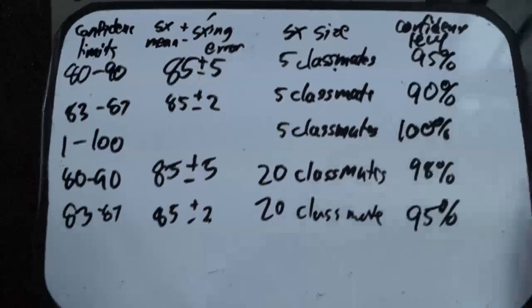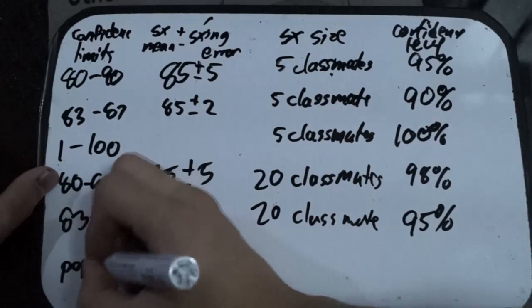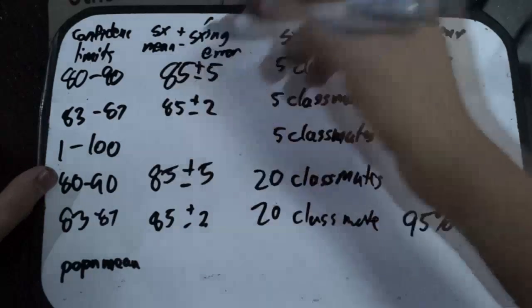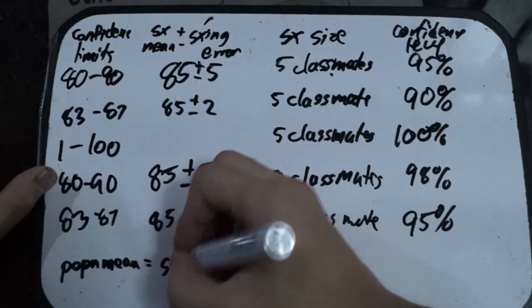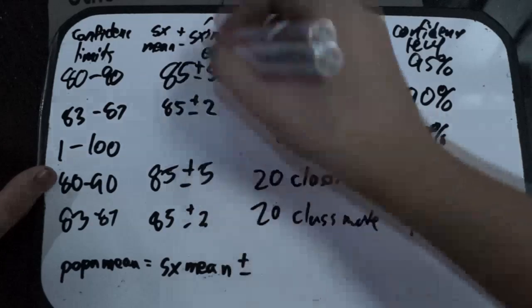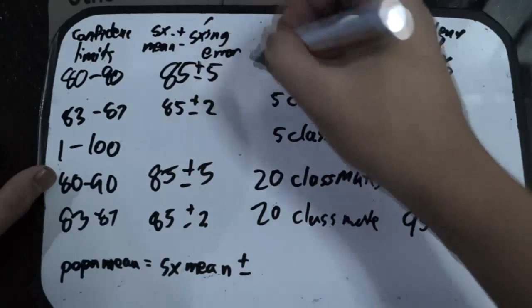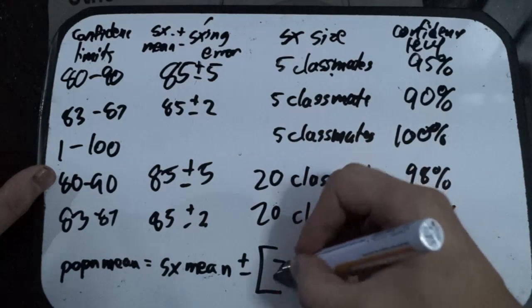All of this is related in an equation of population mean. For this example, your population mean would be the actual grade you got, equals your sample mean plus minus, so take note, sample mean plus minus sampling error. So to solve your sampling error, you would get your z.